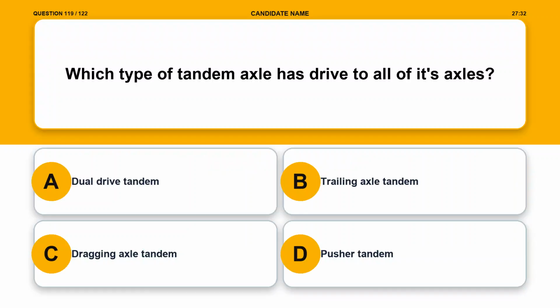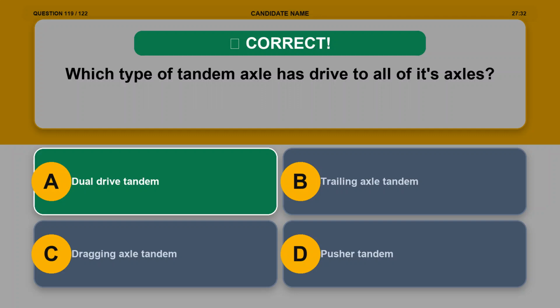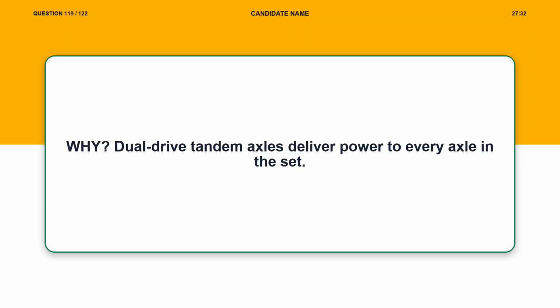Question 119. Which type of tandem axle has drive to all of its axles? Option A, dual drive tandem. Option B, trailing axle tandem. Option C, dragging axle tandem. Option D, pusher tandem. The correct answer is option A, dual drive tandem. Explanation. Dual drive tandem axles deliver power to every axle in the set.